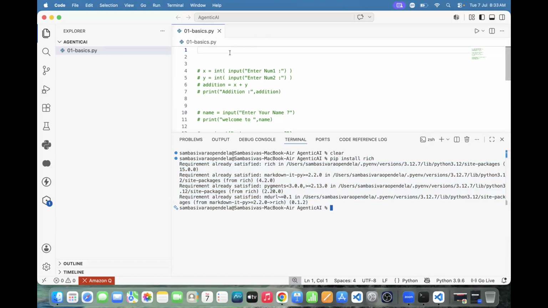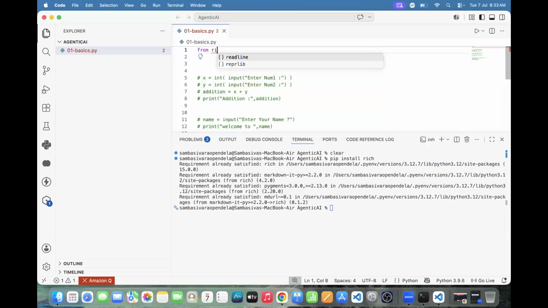Now import the special print function. How to import it? From which library? The rich library. Import what? Print.